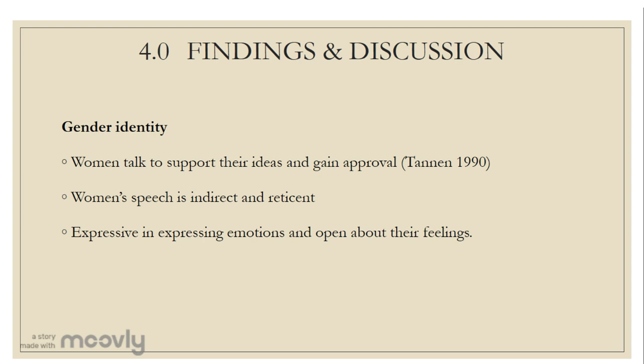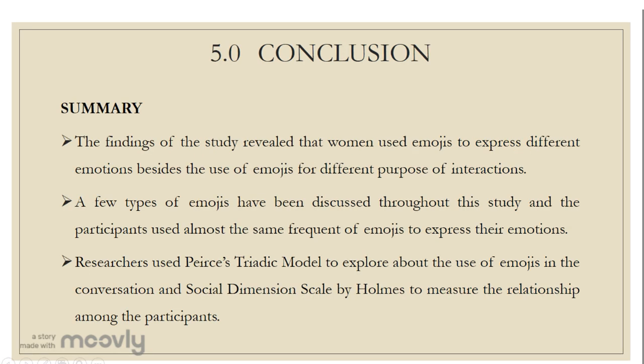For the next chapter, chapter 5, which is the conclusion, the summary of this study is that the findings revealed that women used emojis to express different emotions, besides using emojis for different purposes of interactions. There are a few types of emojis that have been discussed throughout this study, and the participants used almost the same frequency of emojis to express their emotions, which are 12 altogether.